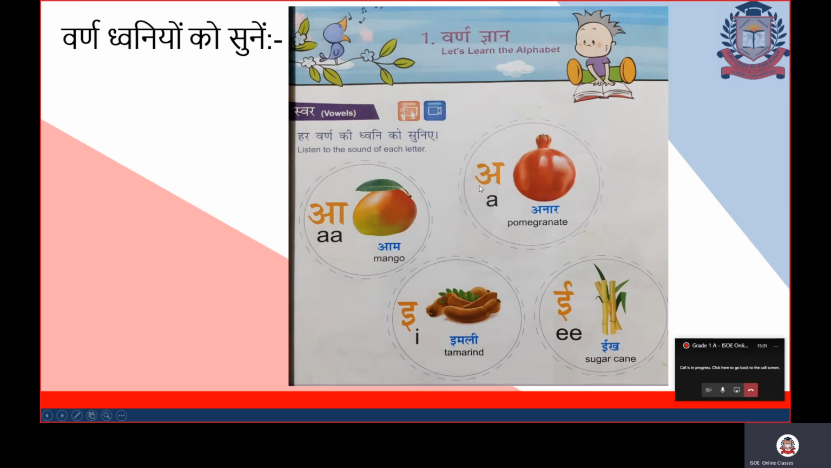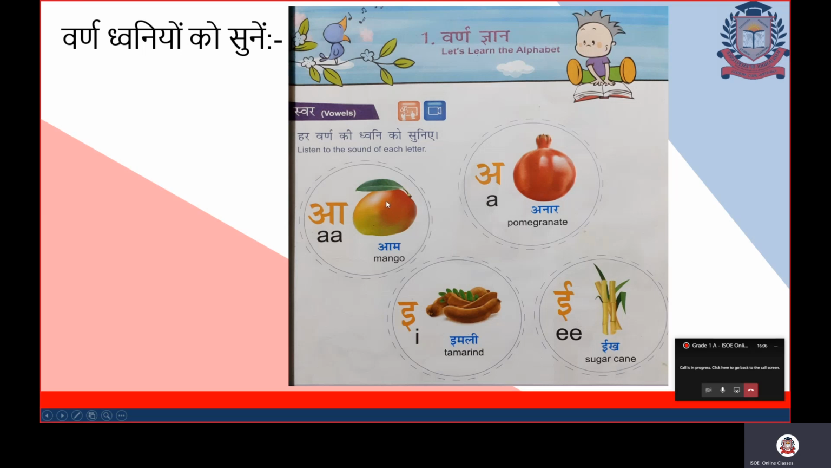Fine, you will not say this letter is a, you will not call it a. That is wrong in Hindi. This is a varan. Fine, so speak after me. अ से अनार, pomegranate. Very good. आ से आम, mango. After आ comes इ. इ से इमली, tamarind. बड़ी ई से ईख, sugarcane.